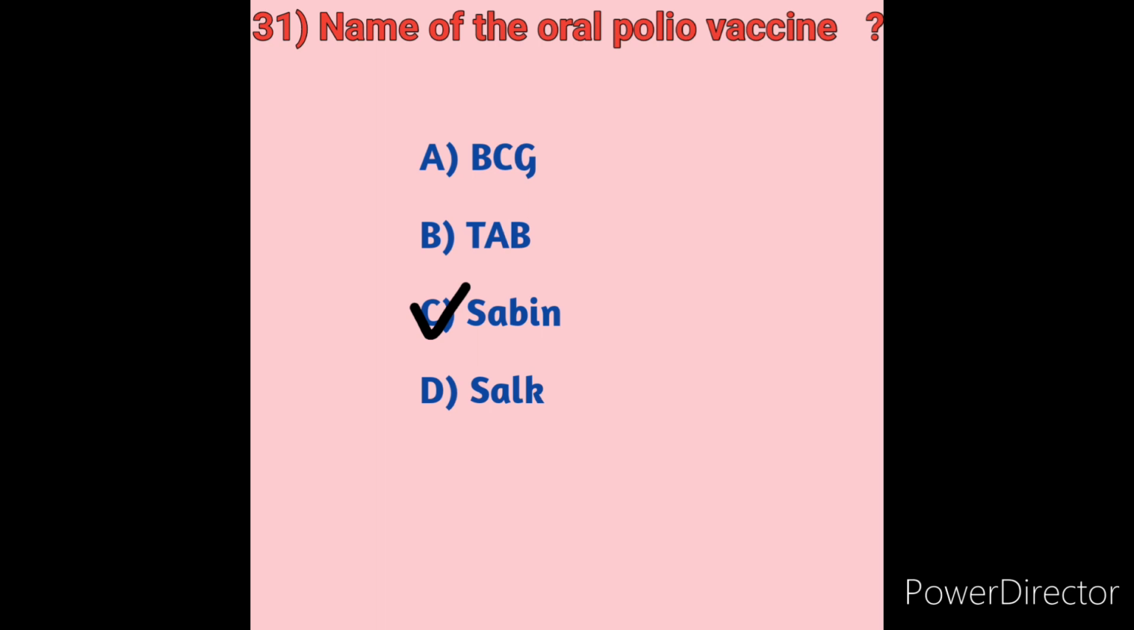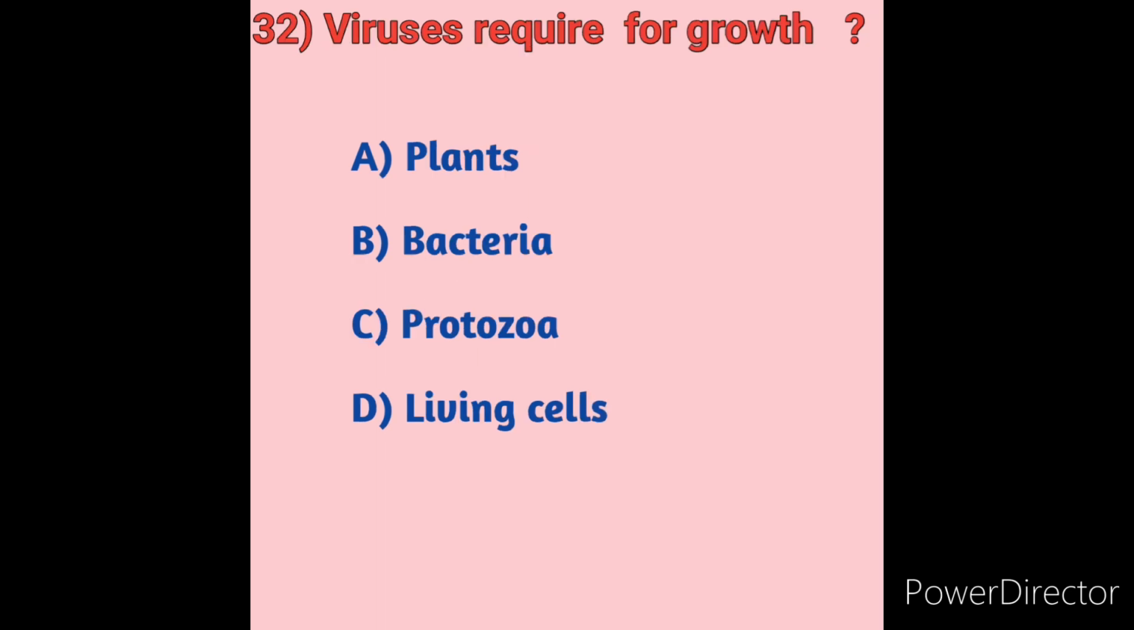Next we will move on to question number 32. Viruses require what for growth? What is the requirement for virus growth? We will see the options here. Option A, plants. Option B, bacteria. Option C, protozoa. Option D, living cells.